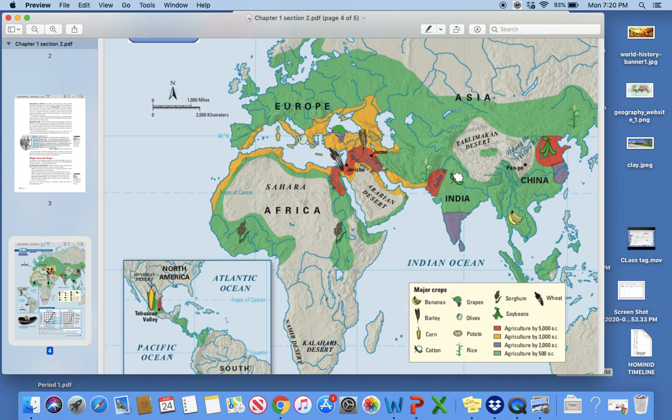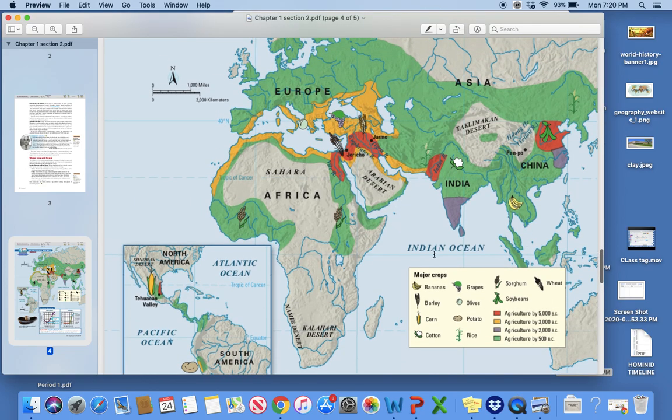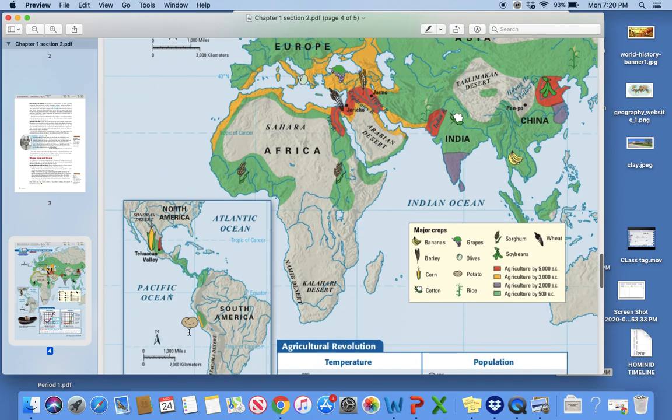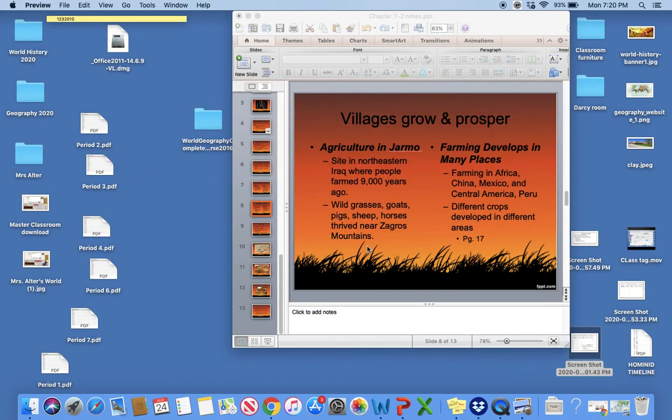You've got grapes up here that were near Italy. And then you've got cotton over here in India. Bananas were really, really popular in China. They got shipped everywhere from China. And if we were to go over to South America, we would find potatoes. Obviously, in Asia, the biggest product there is going to be rice. Soybeans are also very big in Asia, which is something that we grow here in Indiana. So you can see potatoes are here in South America, and then corn in Mexico. So we're going to come back to this map in just a little bit because you're going to answer 2 questions about it, but we're going to go back to the PowerPoint real quick.